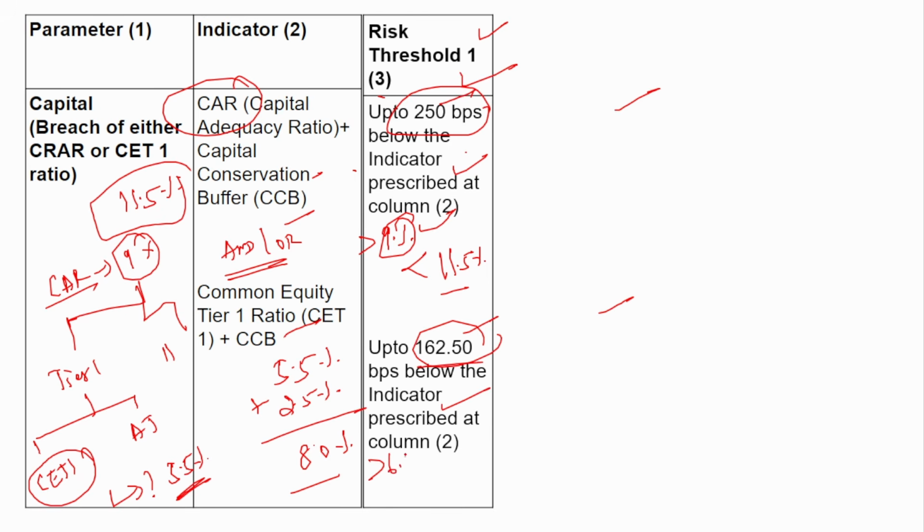And here more than 6.375 basis point but lesser than 8. This is the actual maintenance, but it is lesser than 8 but more than 6.375. Then it falls under risk threshold 1.